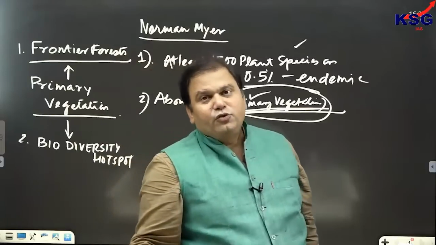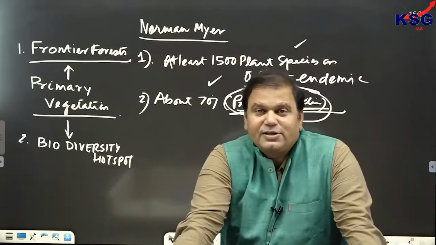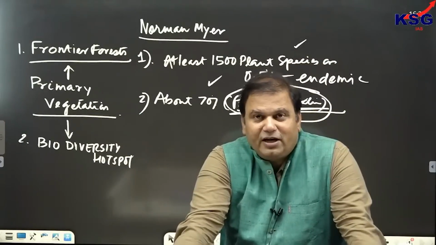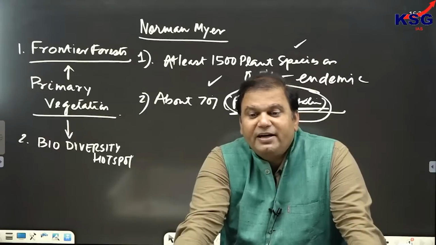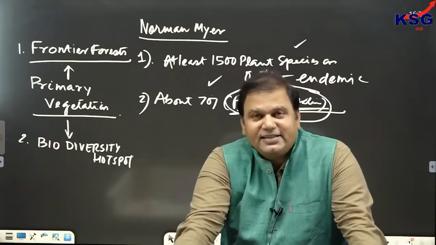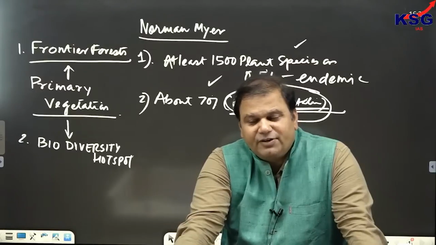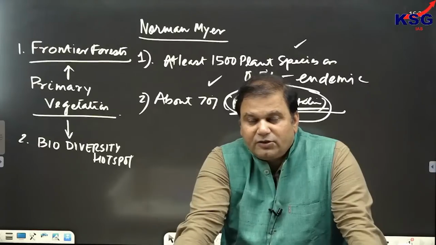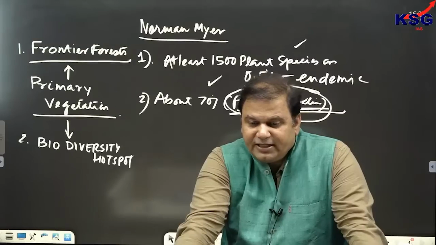So you can see that there are two factors which are responsible for determining whether an area is a hotspot or not. First is at least 1500 plant species or 0.5% of entire plant species of the world should be endemic in this area. And second, about 70% of the primary vegetation has been lost due to human activities or anthropogenic activities.